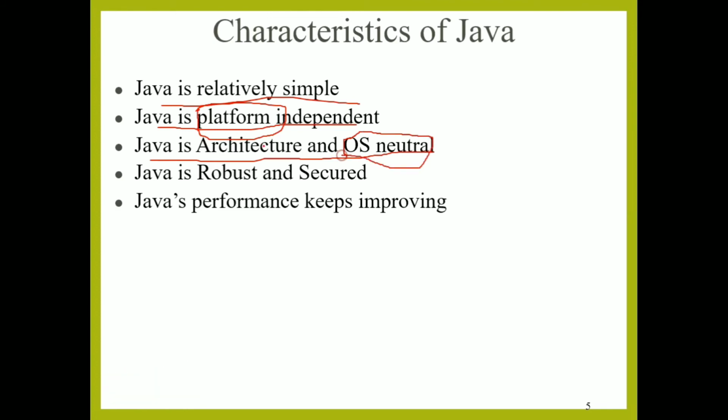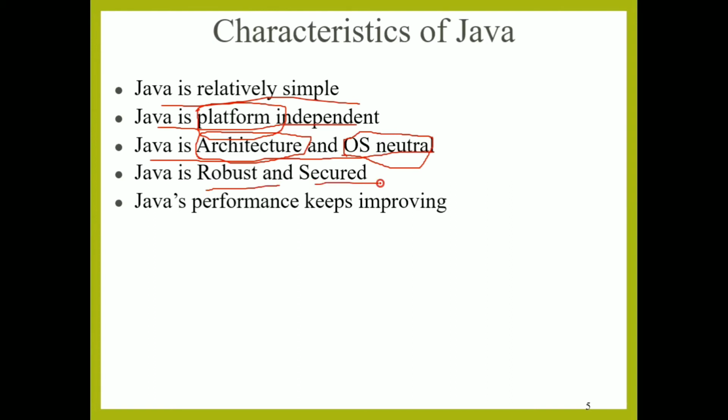And Java uses the same size of memory in different types of architecture systems. For example, Java uses 4-byte memory for an integer data type in a 32-bit architecture system as well as a 64-bit architecture system. The fourth feature is that Java is robust and secured.